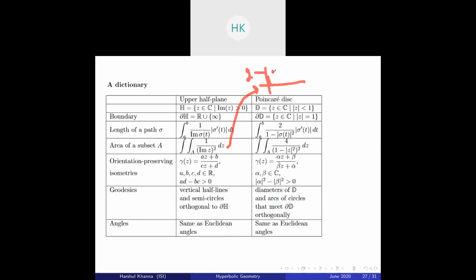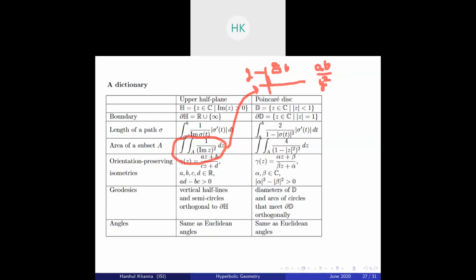Take a very small rectangle around it, with sides A and B. Then the area is AB by y square. This motivates us to set the area of a subset A to be this formula, because given any subset, you can tile it with rectangles and sum the areas of all the rectangles used to tile the subset.